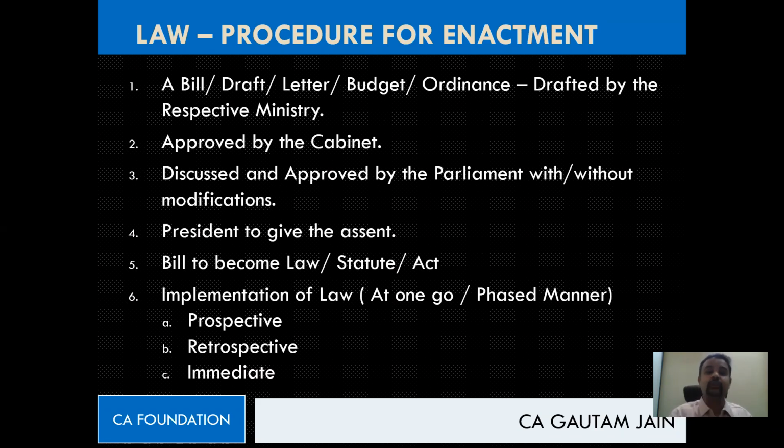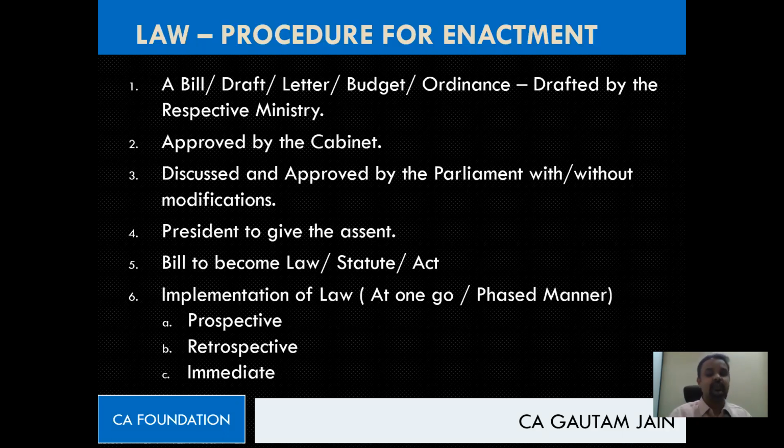It is discussed and approved by the parliament with or without modification. Maybe if they are okay with that particular bill, they may not propose any changes. But if they are not okay, then they may propose some changes as well. Then once parliament approves it, it is taken to the president, and then that bill becomes a law. Or, as I told you yesterday, it can also be called a statute or an act.